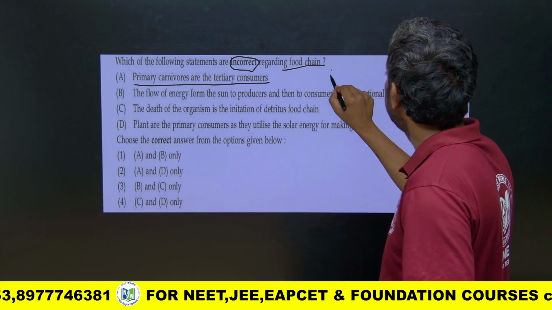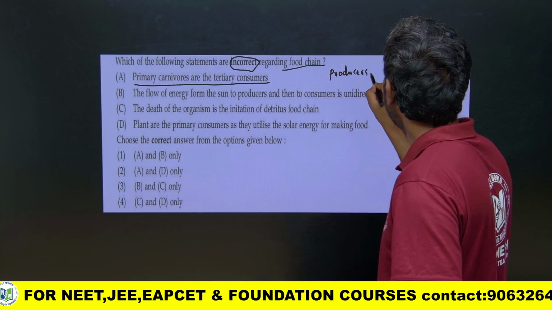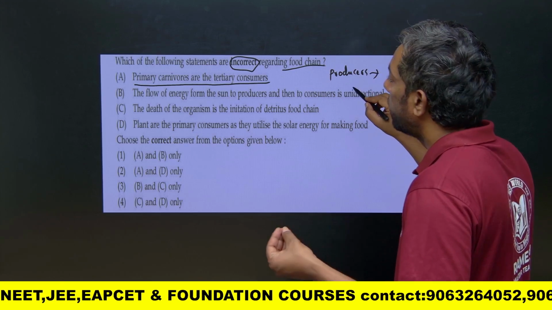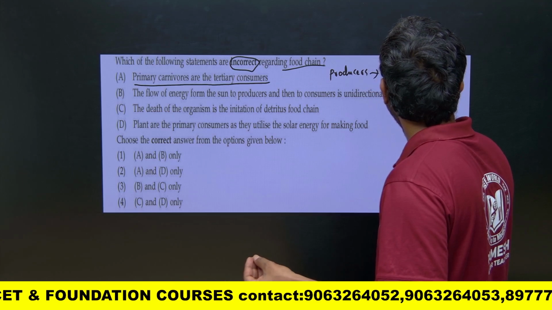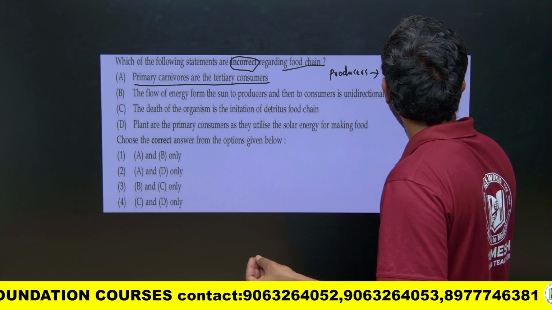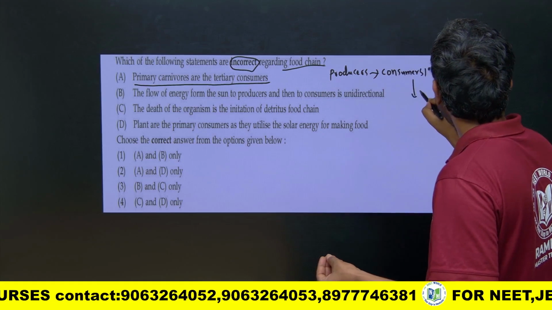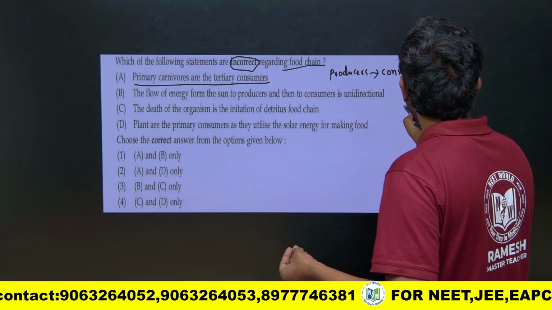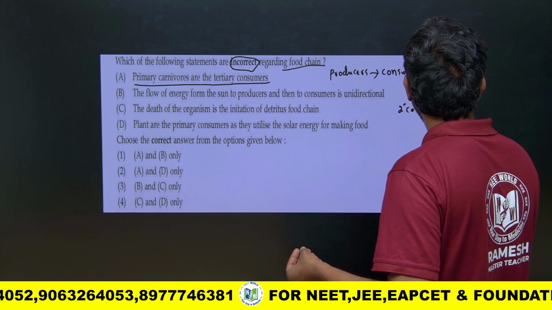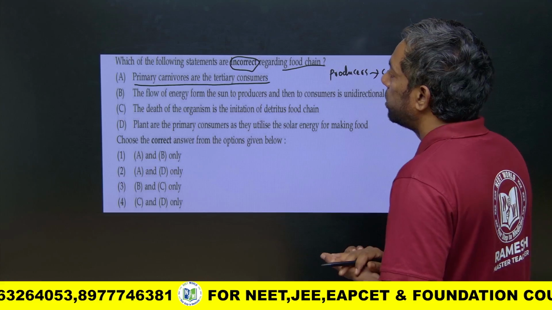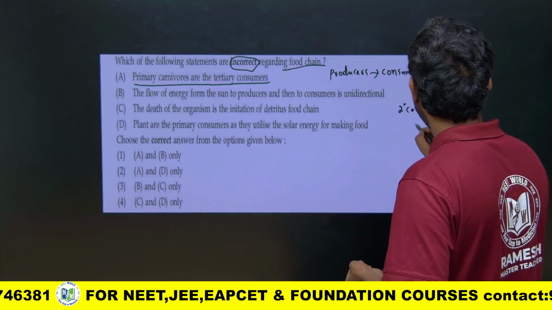First, producers, and then consumers: primary consumers, secondary consumers, and tertiary consumers.